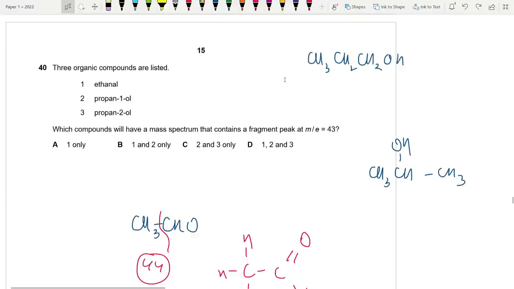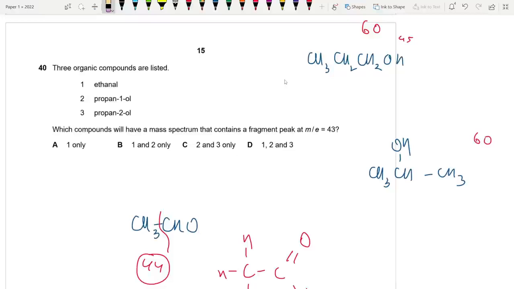What about this? Propan-1-ol. 12 times 3 plus 3 plus 2 plus 2 plus 16 plus 1. The MR is 60 for both these two compounds. Now, we want 43, right? What if you break it over here? CH3 is 12 plus 3, 15. So this is 15, this is 45. That's not cutting it. What if you break it here? 15 plus 12 plus 2, 29. 60 minus 29 is 31. Okay, 31, 29. That's not cutting it either. So we're not going to approach it this way.